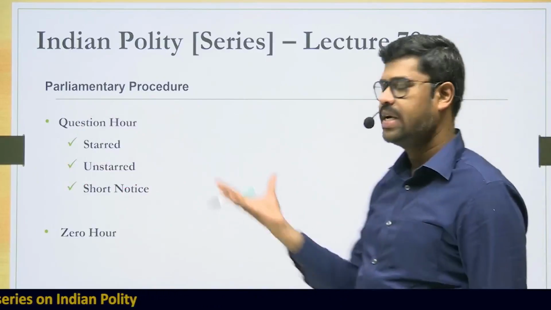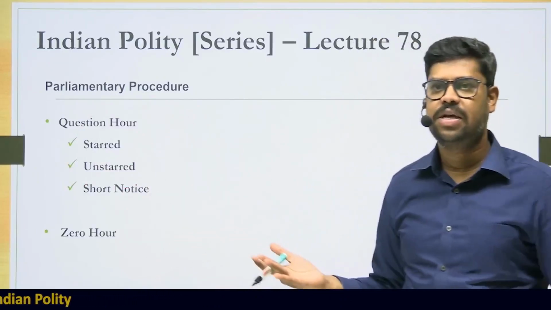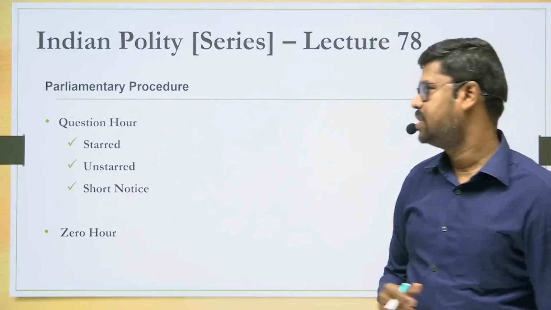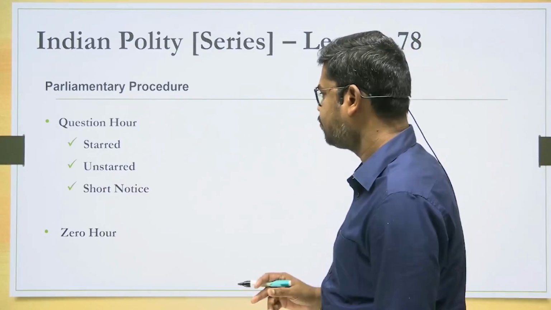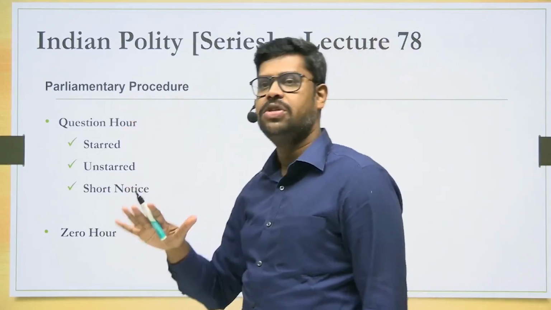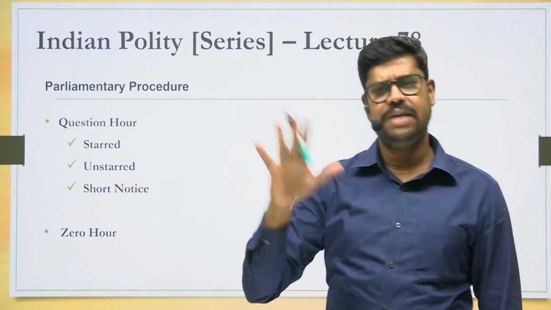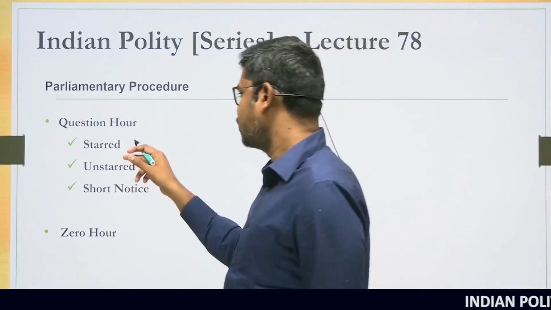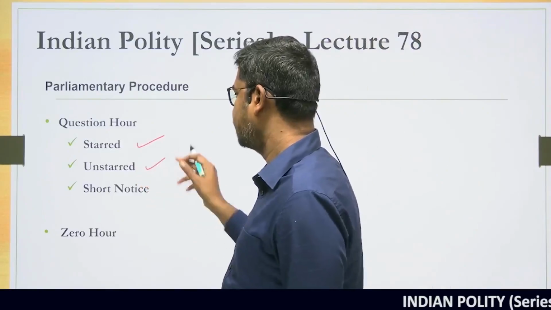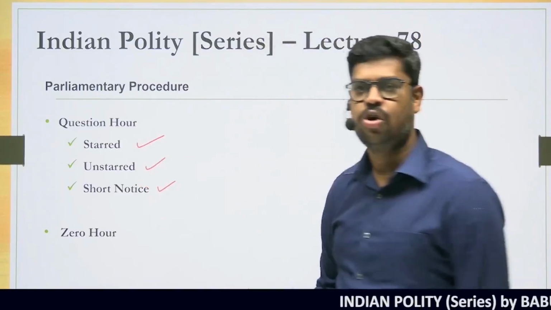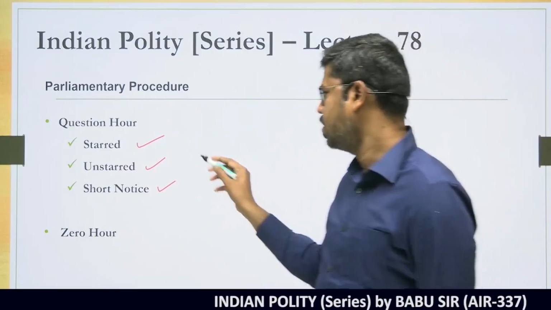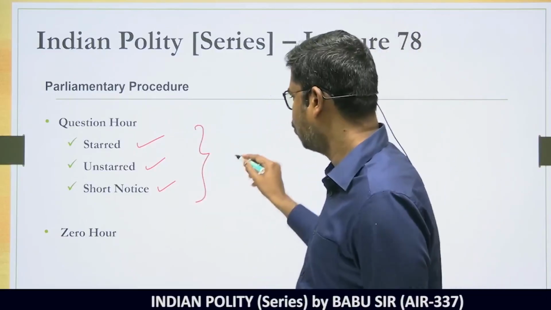We'll try to understand the different types of questions that are asked in the question hour, because the first hour of the parliament is basically what is called the question hour. In the question hour, 3 types of questions are asked. First is what is called a starred question, second is an unstarred question, and then there is a short notice question. Now what is common between all the 3 types of question? In all the 3 types of question, a notice is required.